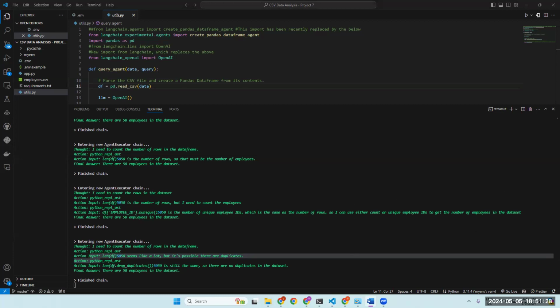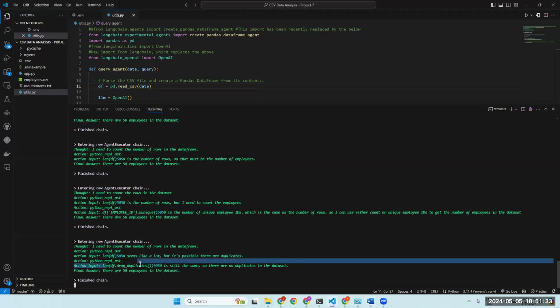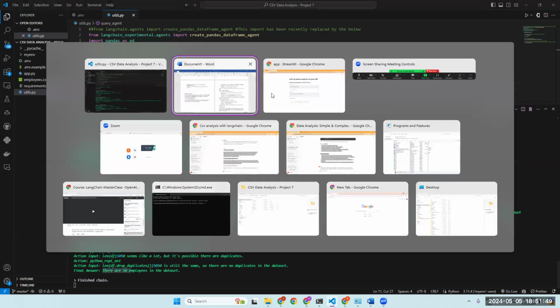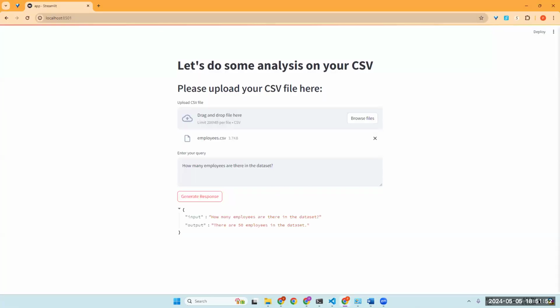And for verification, it checks for duplicates to confirm the count is accurate. Here is where it's verifying for the accuracy. And finally, it gave us the final answer that there are 50 unique employees in the dataset. This demonstrates the agent's ability to refine its approach based on the data structure and query needs. Let's go ahead and try another example, getting unique job titles.